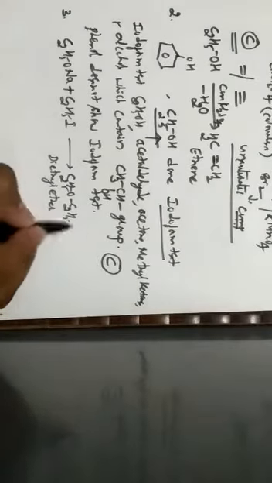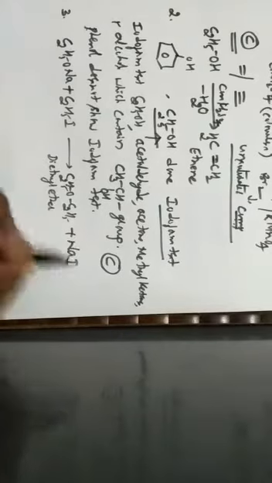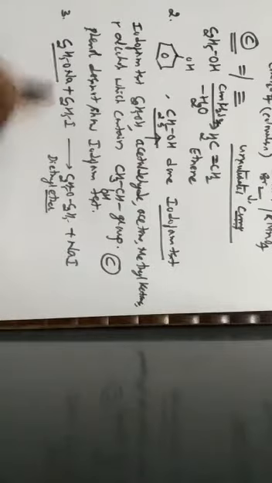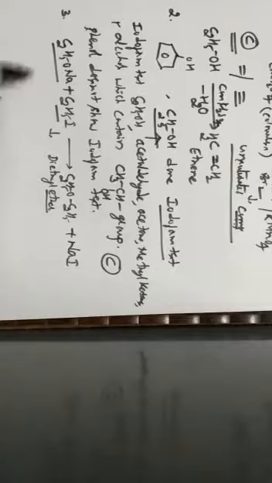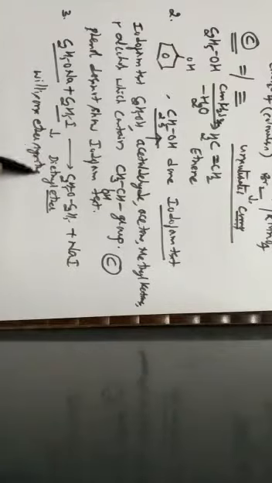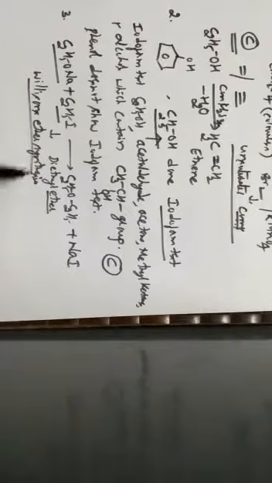Along with diethyl ether, sodium iodide is formed. So it is nothing but the preparation of ether. Preparation of ether can be done by using sodium alkoxide along with alkyl halide, which is famously called Williamson's ether synthesis. Hence, the correct answer is Williamson's ether synthesis, which is given by option C.